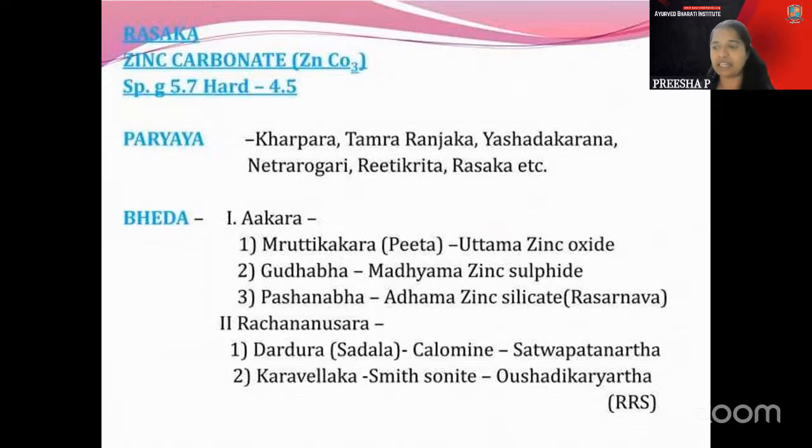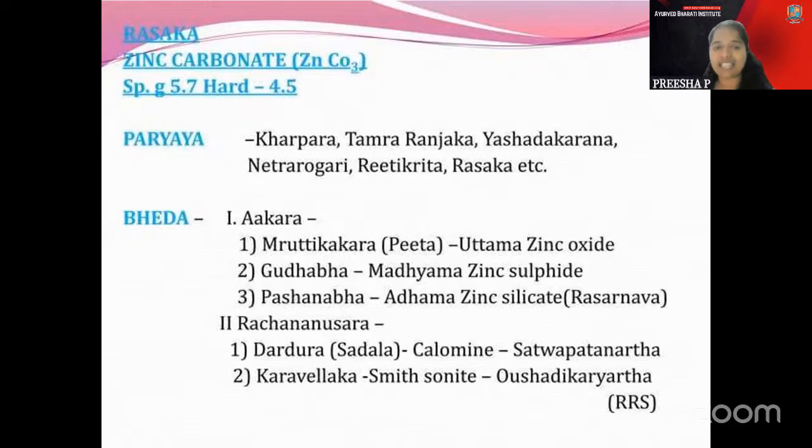You can correlate there. So here, mainly the Paryayas are like Gobatta. Gobatta is one of the Paryaya. Tutta is there. Yashada Karana, Shidi Kitta, Karpara, Netra Rogari, Tamra Ranjaka, and Riti Kitta. In that one, Tamra Ranjaka, you can underline because Tamra Ranjaka can be asked. Tamra Ranjaka is there and the Riti Kitta. These are the two areas where the synonyms can be asked.